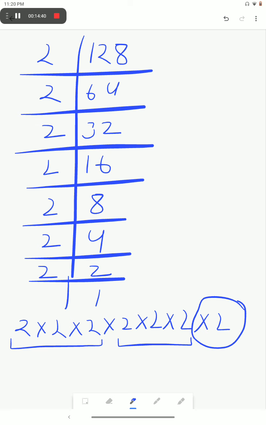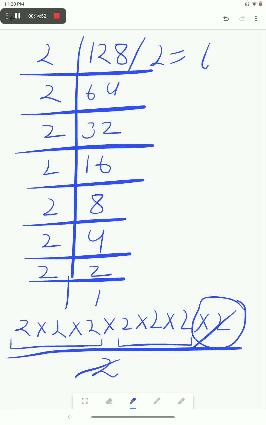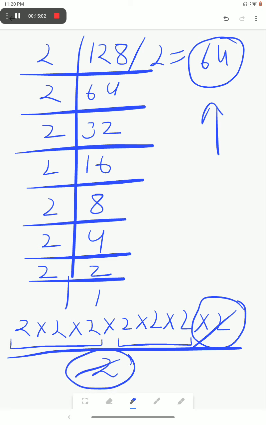This is extra, and we will divide this number by this extra number so that it can be removed and it will become a perfect cube. So we will have to divide this number by 2, and we get 64, which is the quotient and a perfect cube. And what is the answer? The answer is 2. By which number will we have to divide this number to make it a perfect cube? By 2. Okay. Now move to the next question.